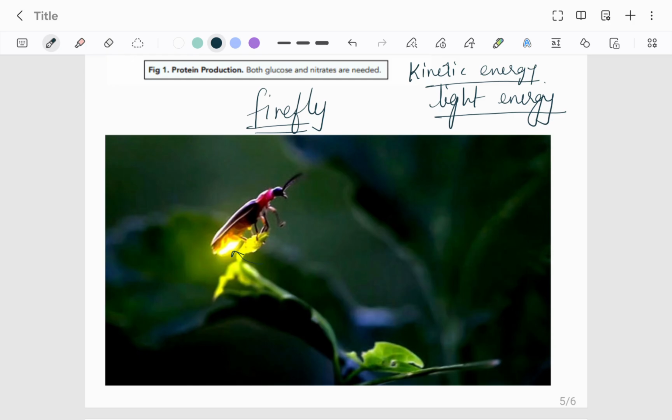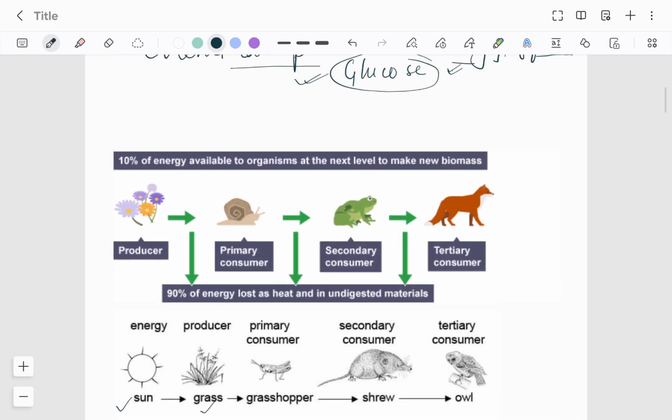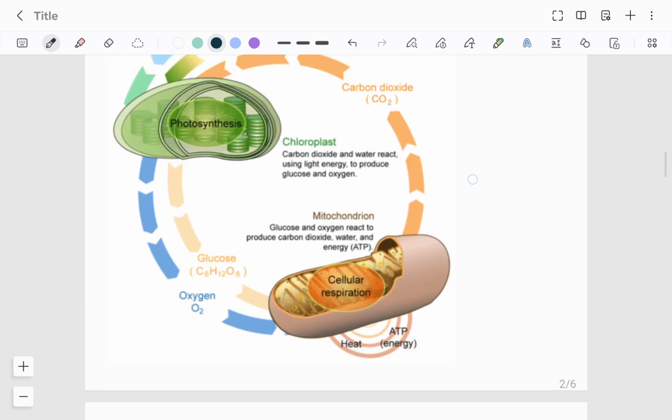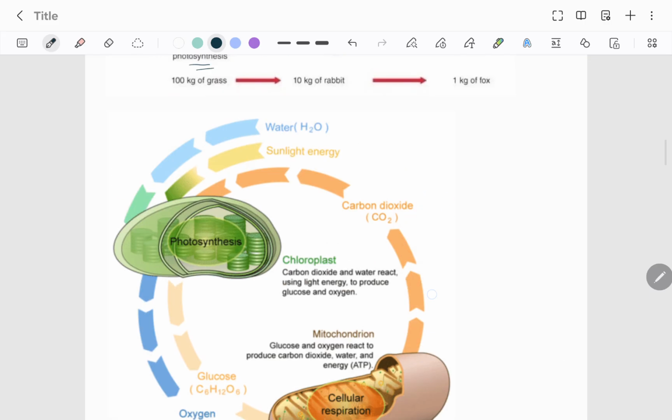But when one organism is using the energy, a lot of energy is lost as heat also to the environment. A lot of energy will be lost as heat when the process of conversion and transformation is taking place.